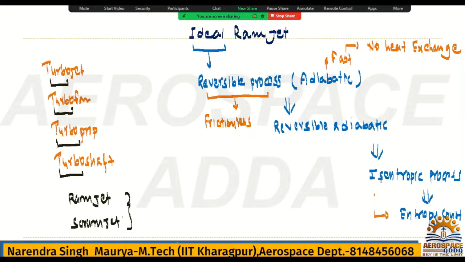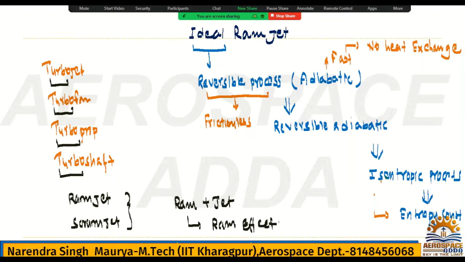But in ramjet we are not using the word turbo, so it is now very clear we do not have any turbo machinery component in ramjet. So how will that engine work? That is the question. For that purpose, you can understand the ram word: ramjet, ram plus jet. One word came from here, it is called the ram effect. What is the ram effect?